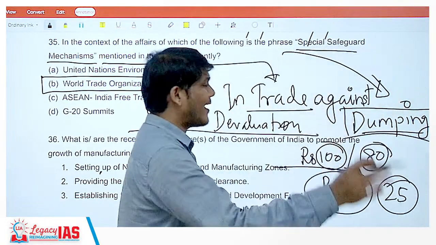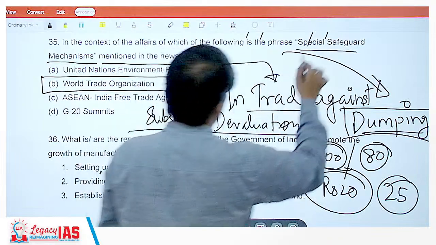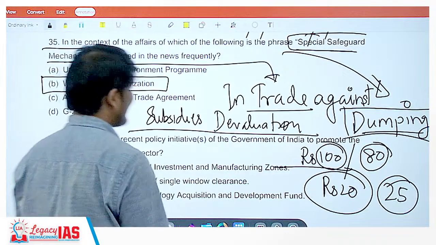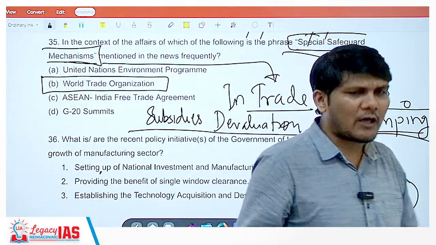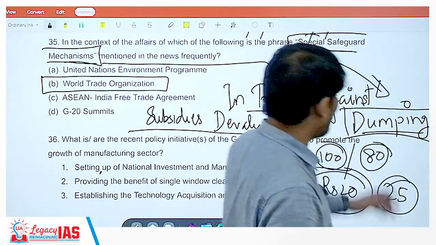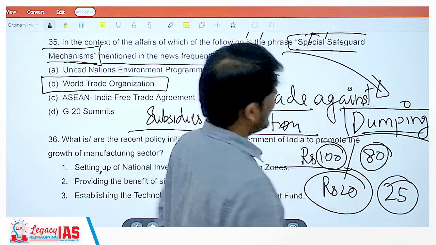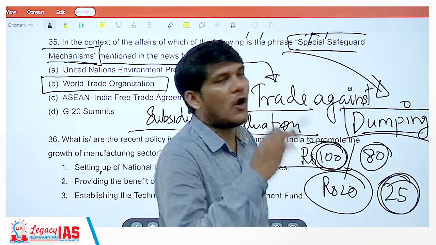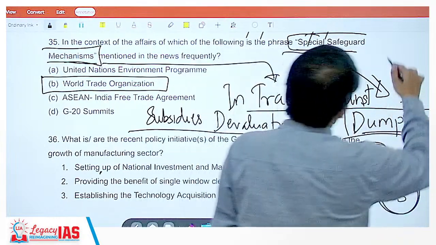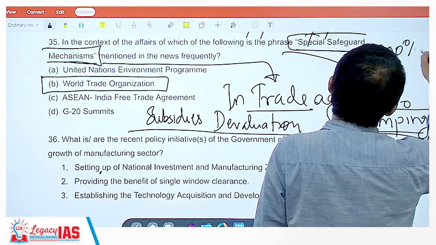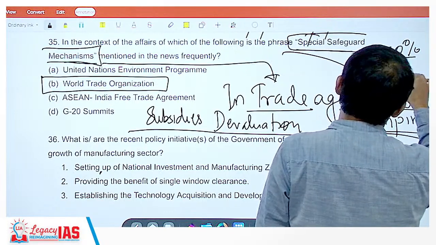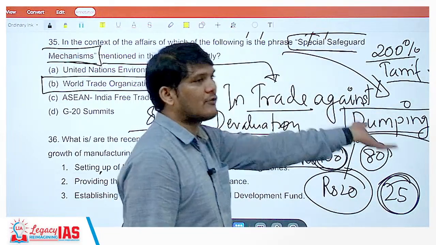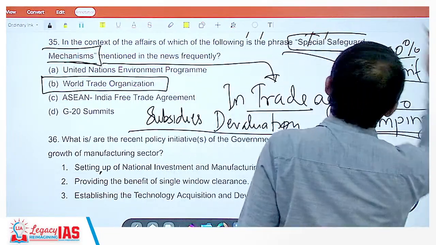And to safeguard against such dumping, special safeguard mechanisms are present in the World Trade Organization. What can the other country do? The other country would say, okay, you are dumping it at 25 rupees when actually the cost should have been 100 rupees. Not a problem. I will charge you 200% of tariff. So 200% tariff, or let's say 300% tariff.